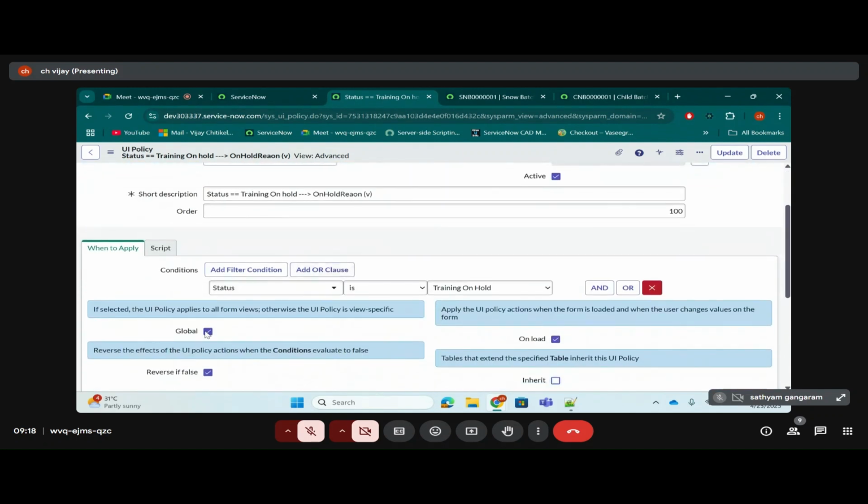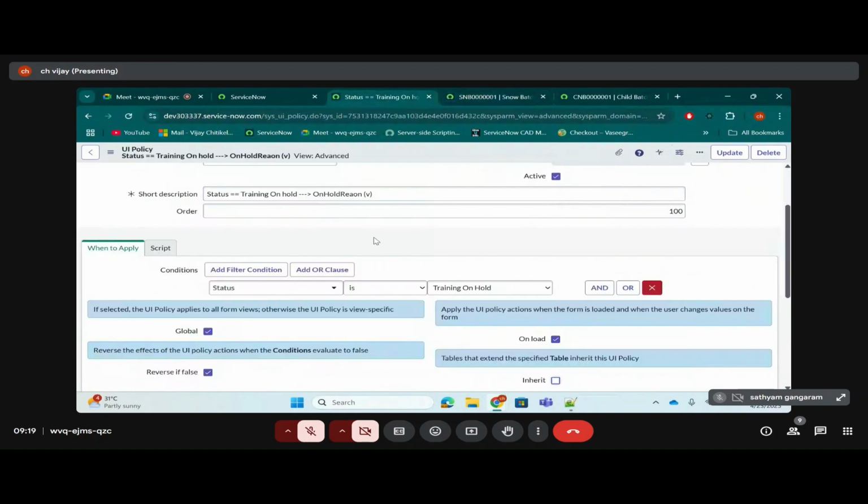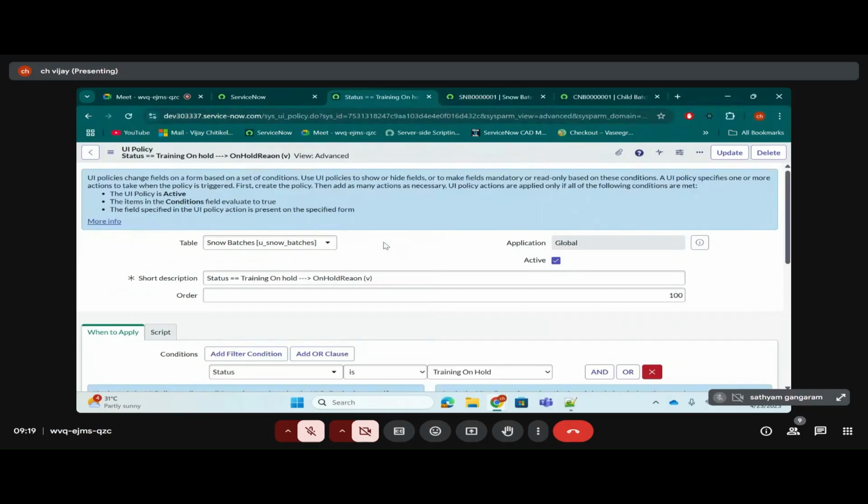The same applies for global also. Let's say we have 10 views. I want this only for 3 separate views, not for the other 7 views. You should do the same thing. Your thinking should always be in such a way that maintenance should be less. Let's say in future they enhance this request. Now they tell us not only when you select status as on hold, I also want amount paid to be mandatory and visible. They might tell it. Then you will unnecessarily be going to all the UI policies and adding this new thing again. So you should think from a maintenance perspective, so that fewer records are created, whenever you design a solution.